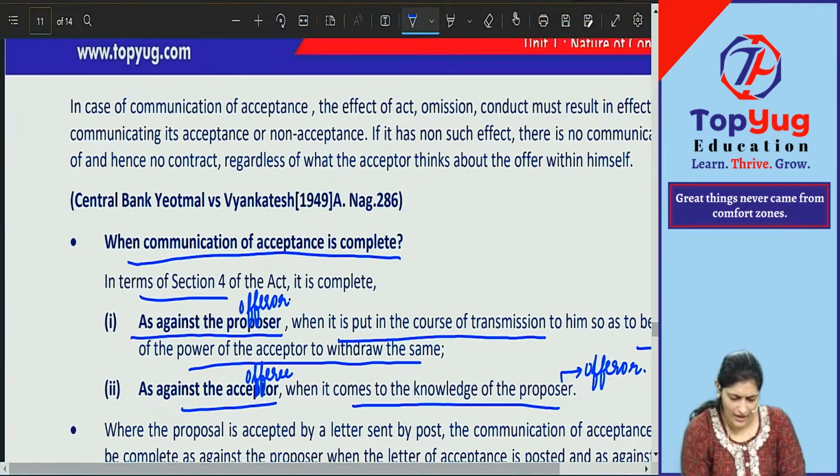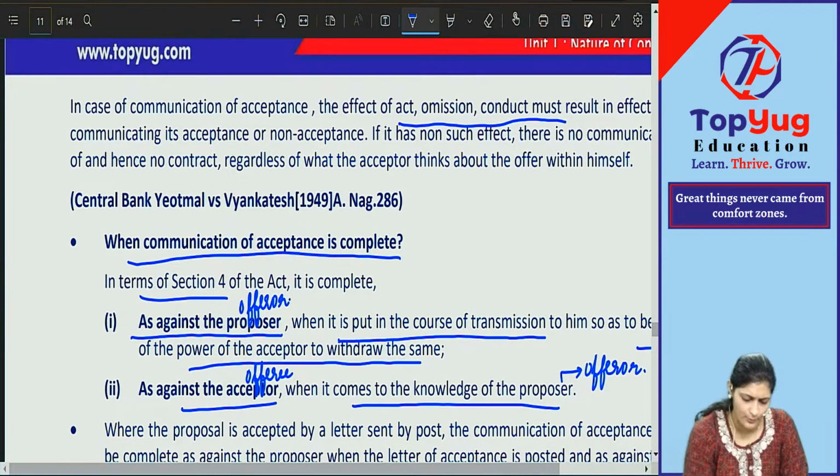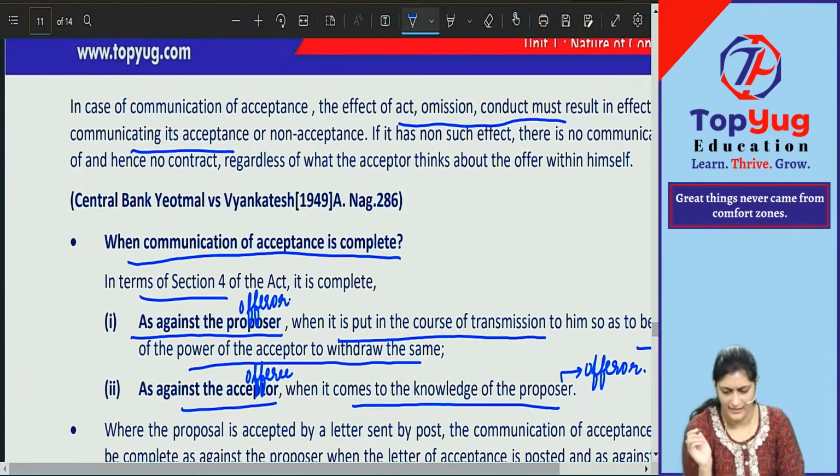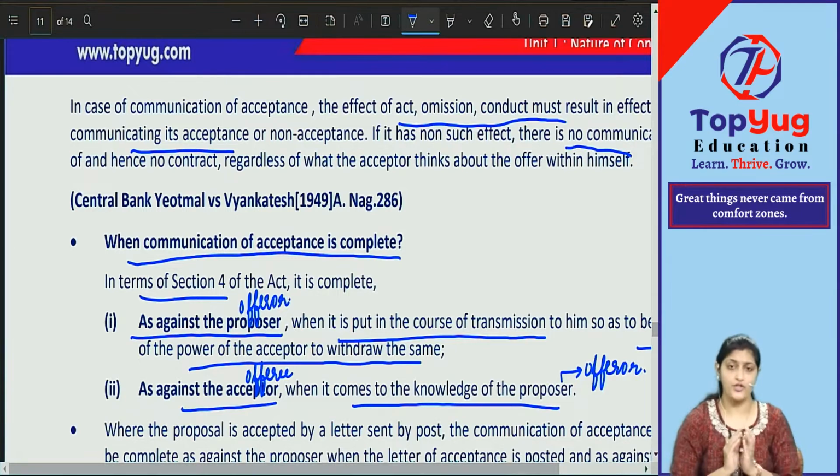In case of communication of acceptance, the effect of act, omission, conduct must result in communicating its acceptance or non-acceptance. If there is no communication, whatever act, omission, or conduct you're doing, it should give that impression to the other party. That communication should reach the other party, that you are giving the acceptance. But if whatever you did still did not reach the other party, then is it valid acceptance? No. Your communication should reach the other party, then only it is considered valid acceptance, otherwise it is not valid acceptance.